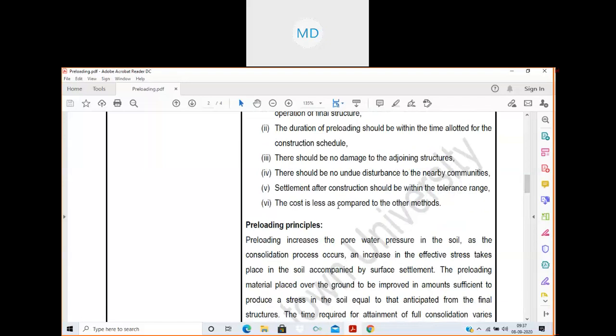The cost is less as compared to other methods. In preloading, the cost is less. Already you know these things. Not much equipment is required, only the earth moving equipment. Then we can use those fill materials for other work in the same site. So you can say it is much more economical.